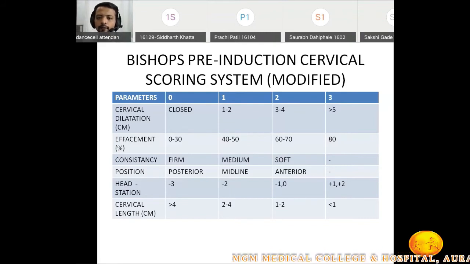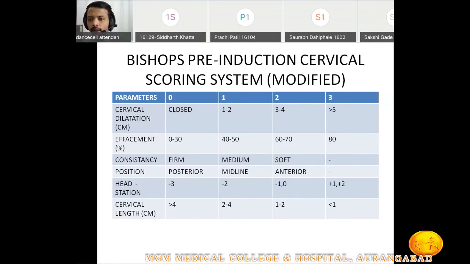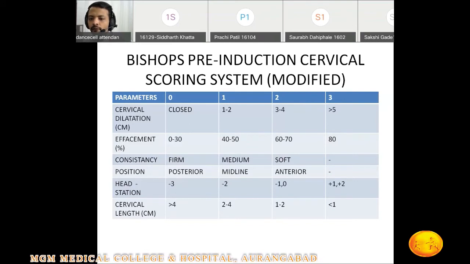If I did a per vaginal examination and her cervix is 3 to 4 centimeter dilated, her effacement is 80%, her consistency is soft, position is definitely anterior, and station of the head is -1, what will be the score? As I said, dilatation is 3 to 4 centimeter, then 2.